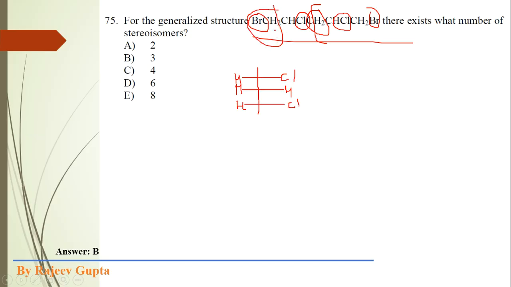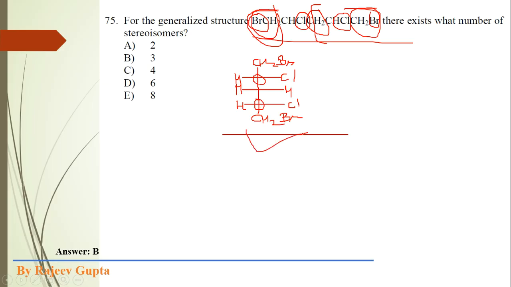We can consider these combined as a single group, CH2Br here and CH2Br here. In this molecule only 2 carbons are chiral. This carbon is chiral and this carbon is chiral, and these terminal carbon atoms are not chiral. So only 2 chiral centers are present in this molecule.